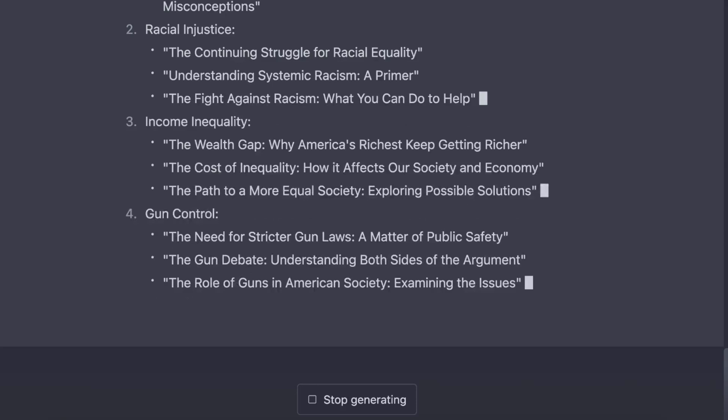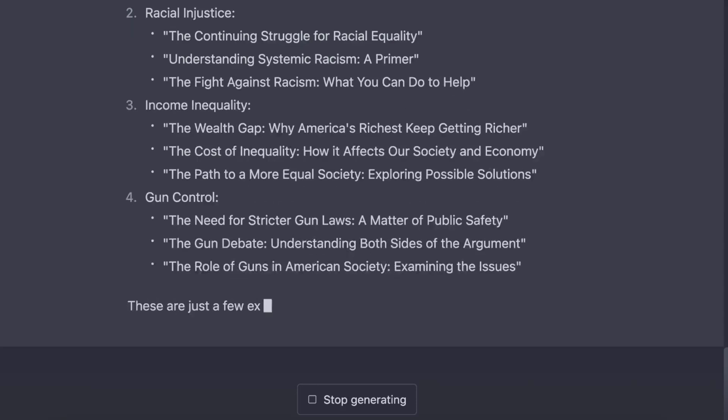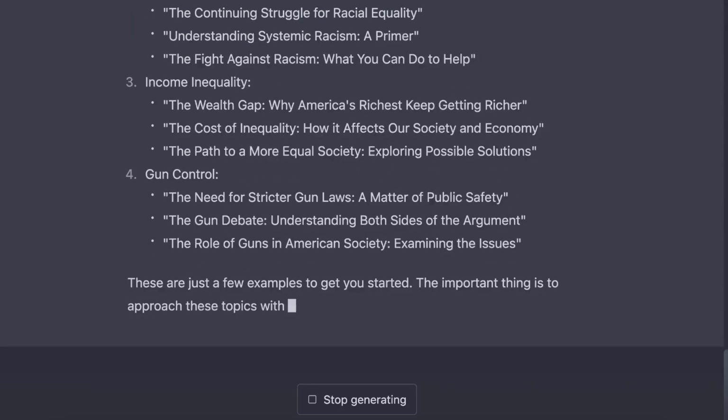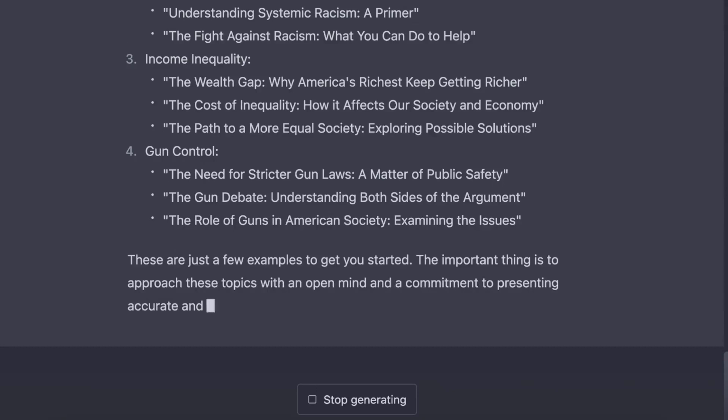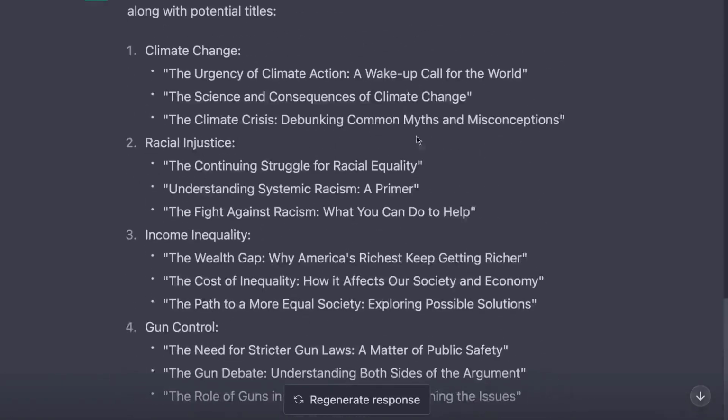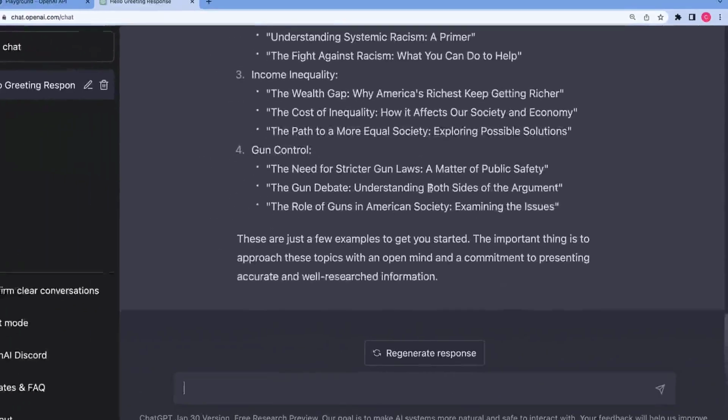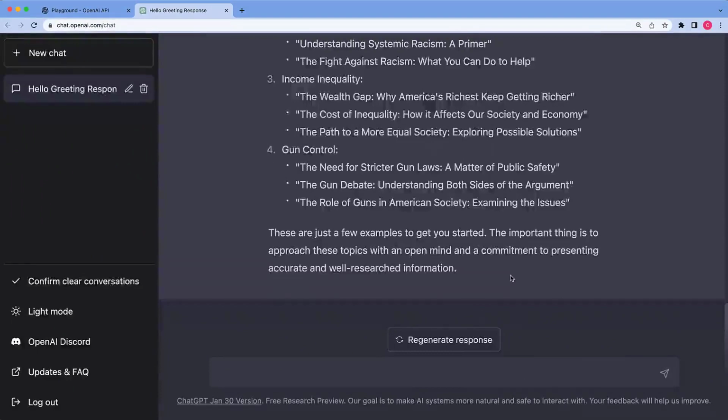And this is kind of a window into how ChatGPT is not an unbiased AI tool, but a tool that was created basically revolving around American culture. So these are the topics that are really popular in American society, and ChatGPT kind of parrots this back to us. But again, it's super helpful.